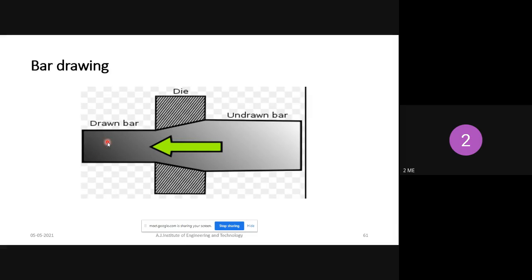This is connected to devices which act to apply pulling forces, and because of that the metal is squeezed out from this die, and the required thickness of material you will get at the end. That is called the bar drawing process.